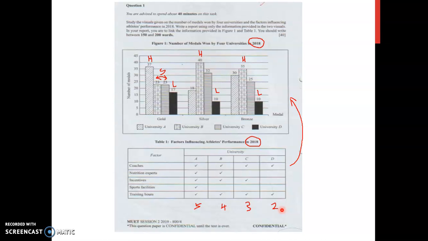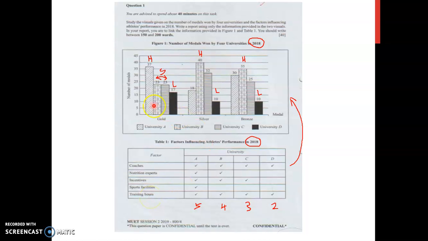So you can also say that University D recorded the least number of gold, silver, and bronze medals because it only had the least number of factors, 2, which are coaches and training hours.